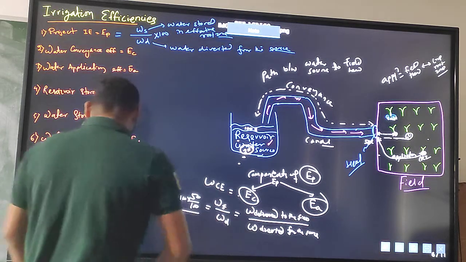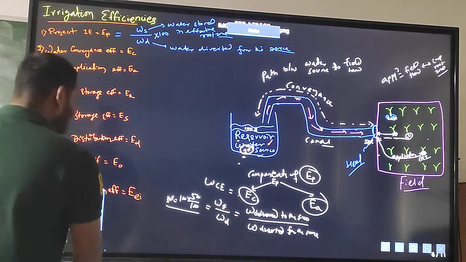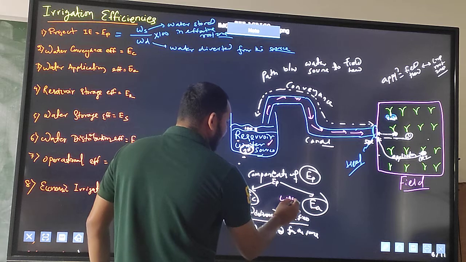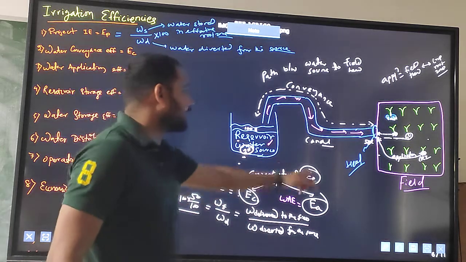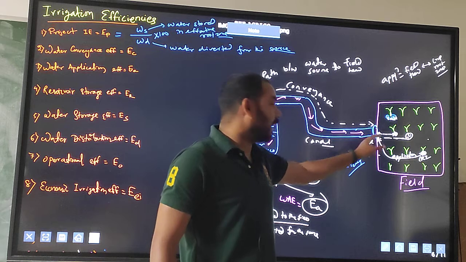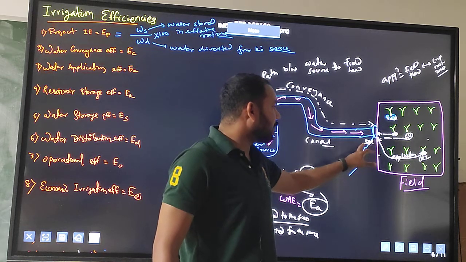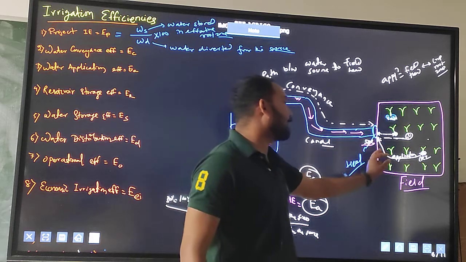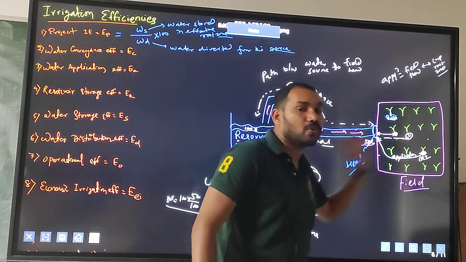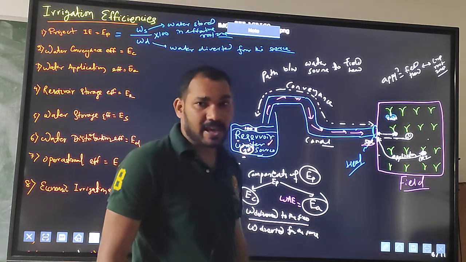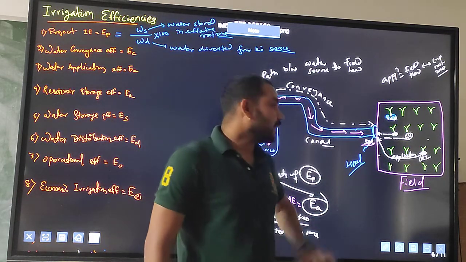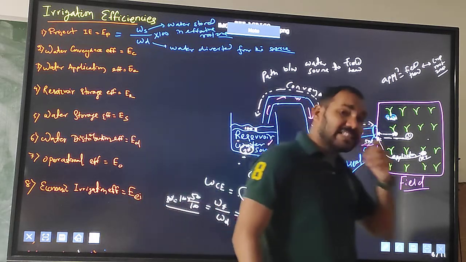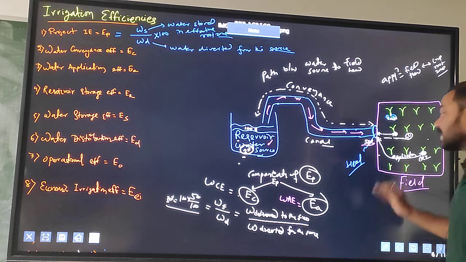So now if I see, this will be the water application efficiency. Water application efficiency means, at the field head I have 50 liters of water. Again, as I am applying this water to the crop root zone, there will be losses. There may be evaporation loss, runoff loss, leaching loss, percolation loss, and seepage loss.